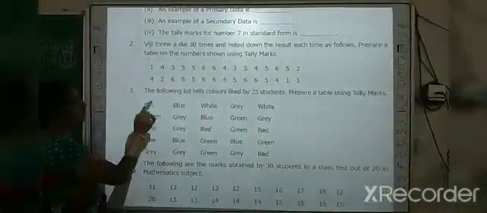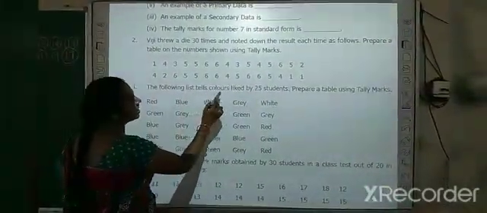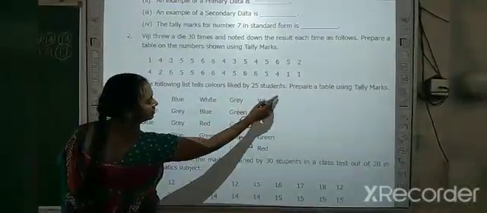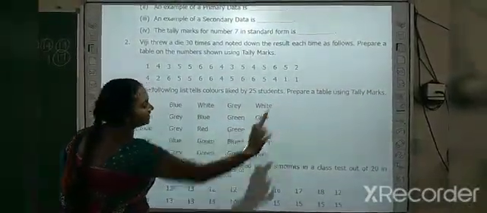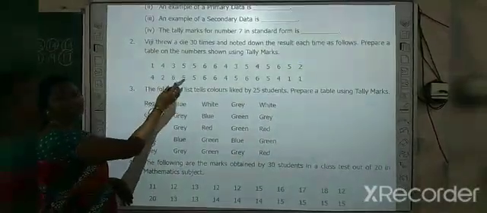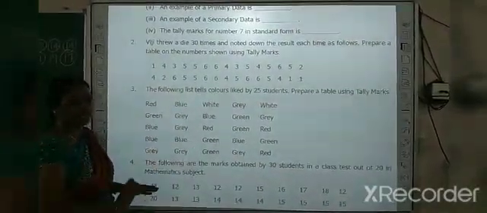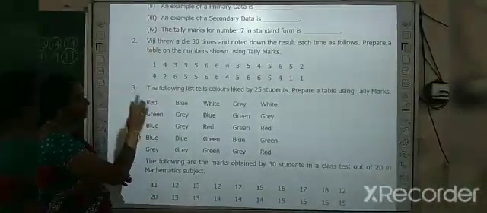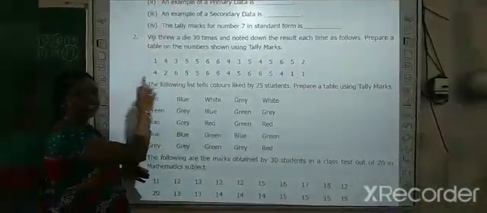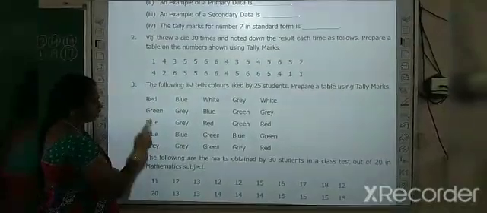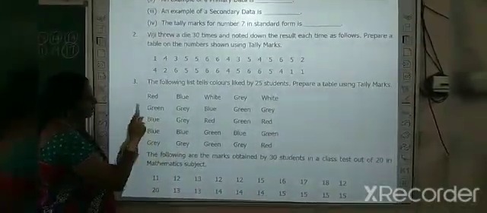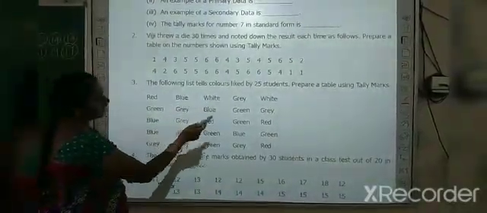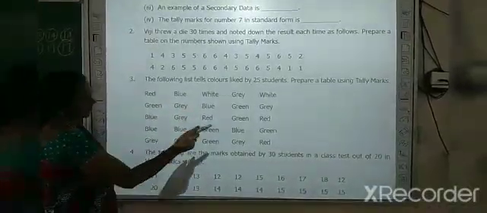Okay. Third one, the following list tells colors liked by 25 students. Prepare a table using tally marks. So instead of numbers, they have given words. That's all. Just draw a column. The first one represents the colors. Just write it as colors and write what all the colors given are. So red, blue, green, grey, white is given.